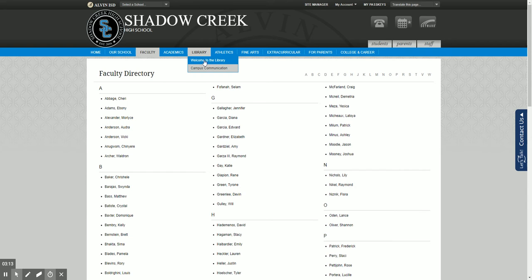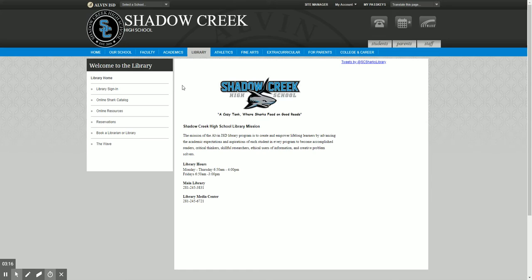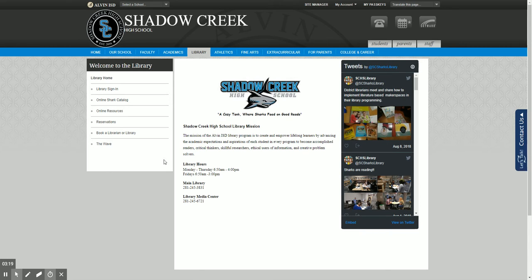The library. Okay. There's a bunch of resources here. Check these out. Notice the library hours. Okay, they're available before school and after school. And there's computers available, so if you have an assignment you need to work on online and you don't have internet at home, you can still work on it at the library. Okay. Athletics, fine arts, extracurriculars, some more information for parents, including bell schedule, and information on college and career.